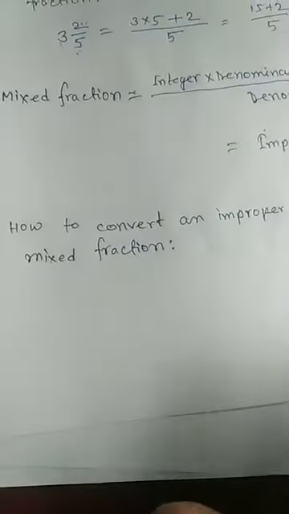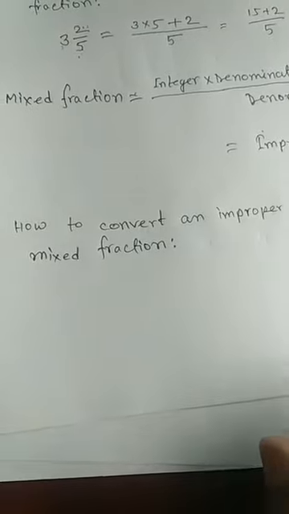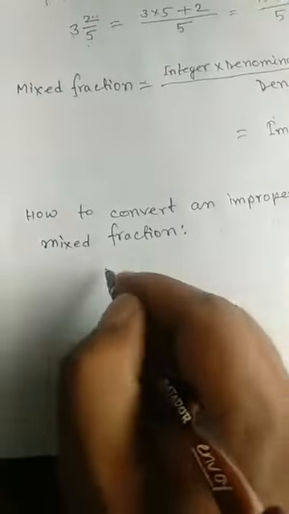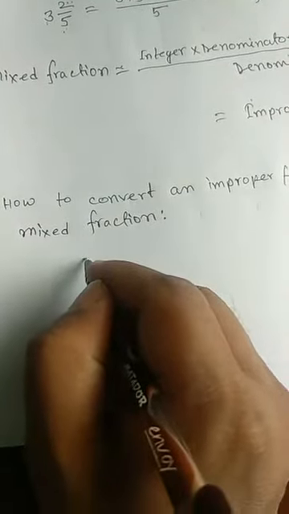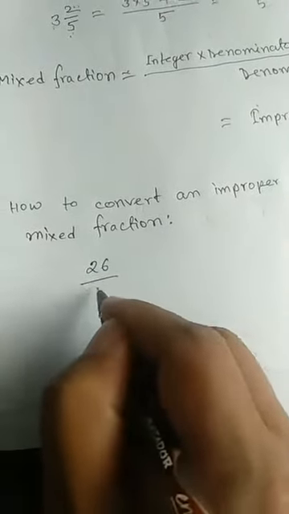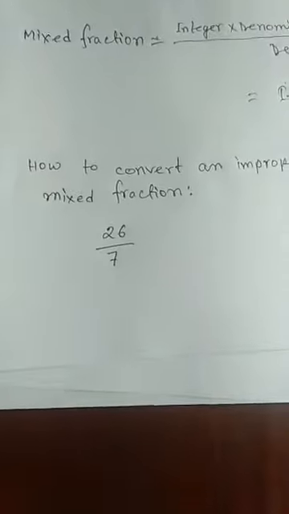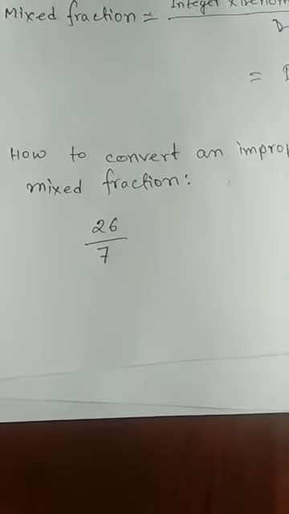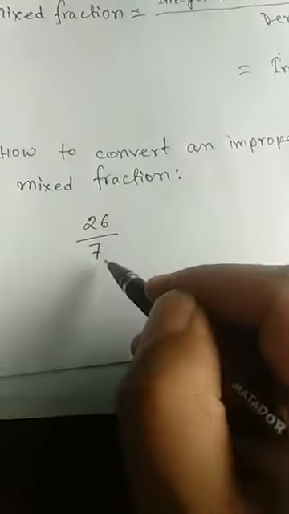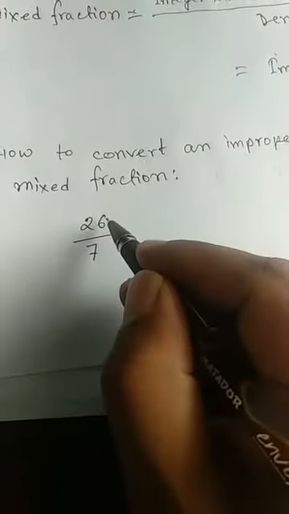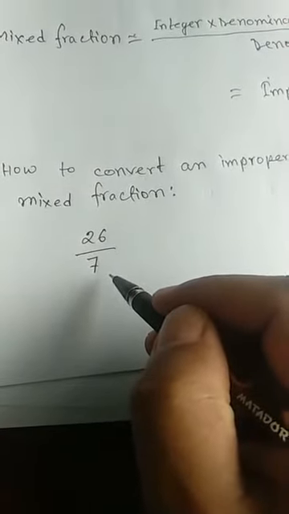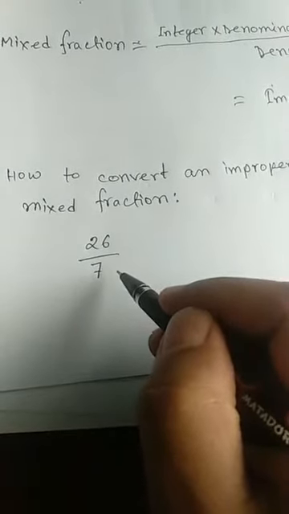How to convert an improper fraction into mixed fraction. So at first I have to write an example of improper fraction. You see, if I write here 26 by 7, is it improper fraction? I think yes, you know very well, because upper one is larger and lower one is smaller. I mean numerator is larger than denominator. So this one is example of an improper fraction.